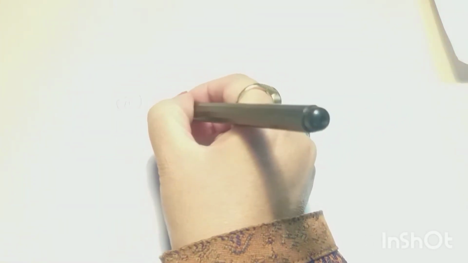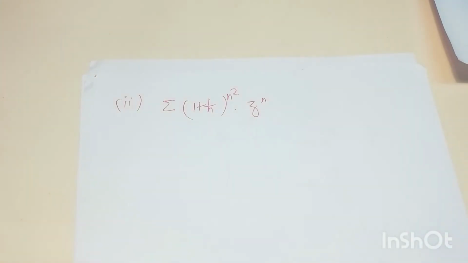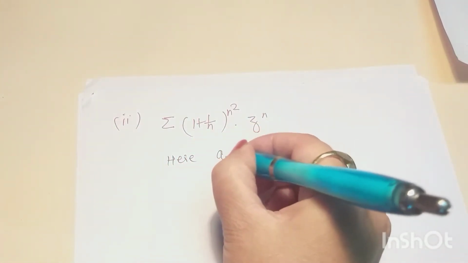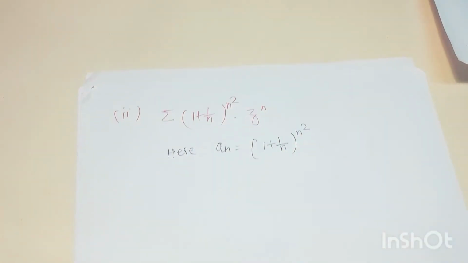Now we take our second question. Second question is summation of (1 plus 1 by n) to the power n square into z to the power n. Now see, here a_n is equal to (1 plus 1 by n) to the power n square.